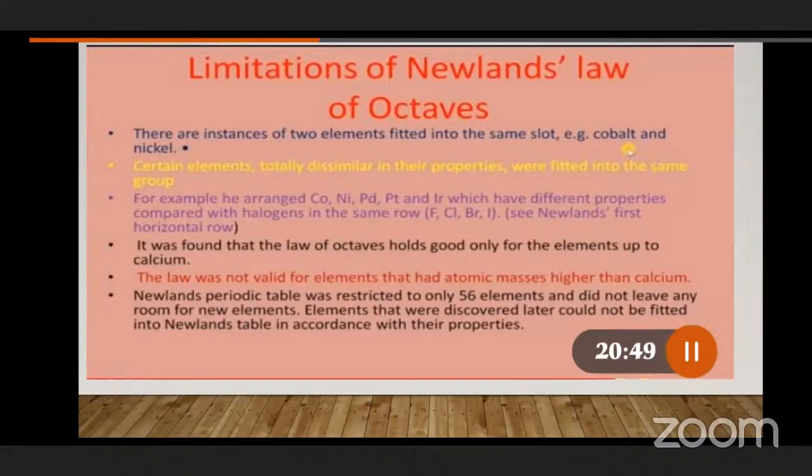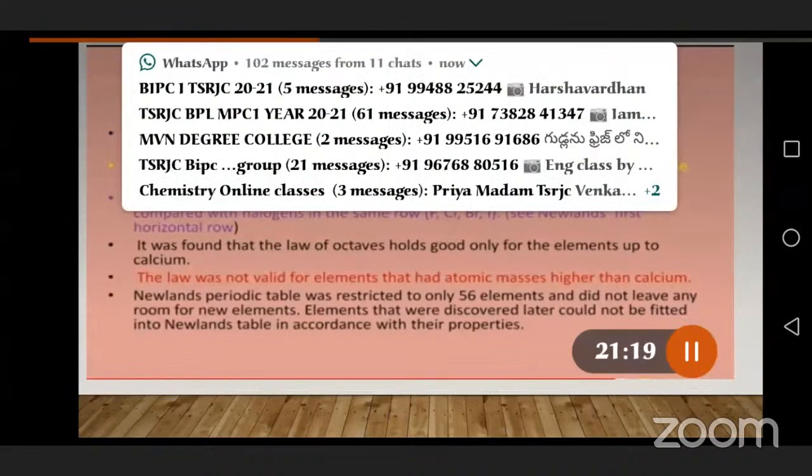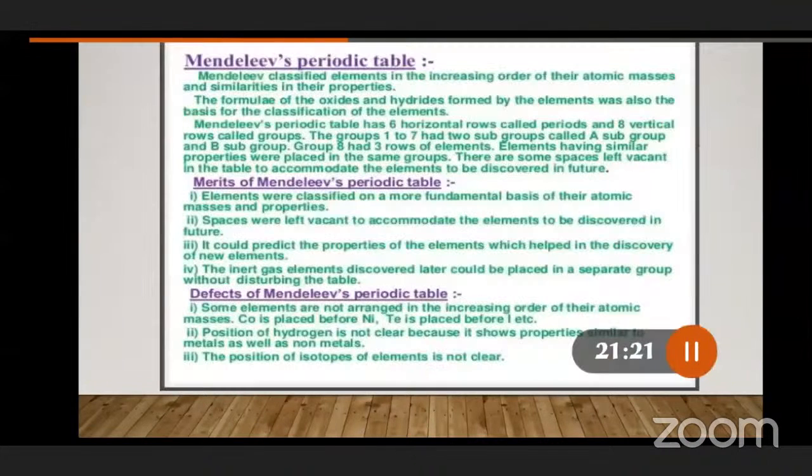Similarly, the first element we have taken is taken as Sa, and again Sa is coming at the eighth place. That means both are the same. Sa both are the same, Re both are the same. Like that, every musical note resembles the one at its eighth place. Similarly, an element also resembles its properties with its eighth element. So that's why Newlands' law of octaves is compared with the Indian musical note system. Right, fine. Next.